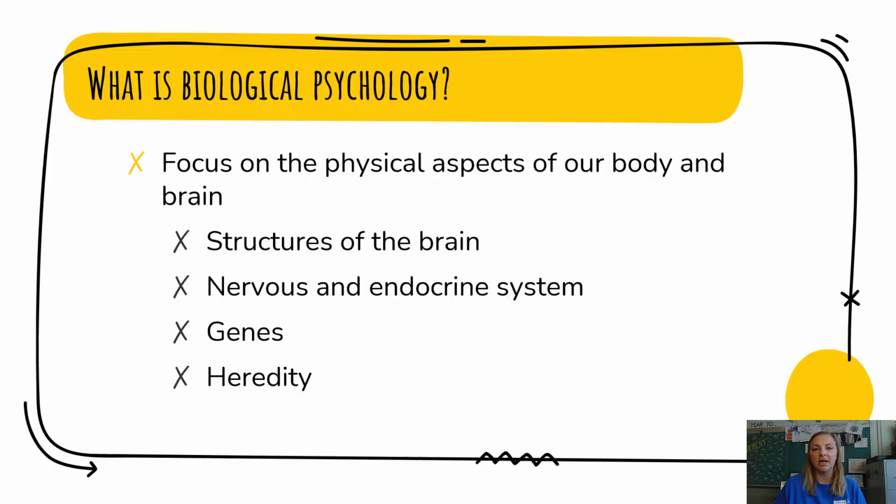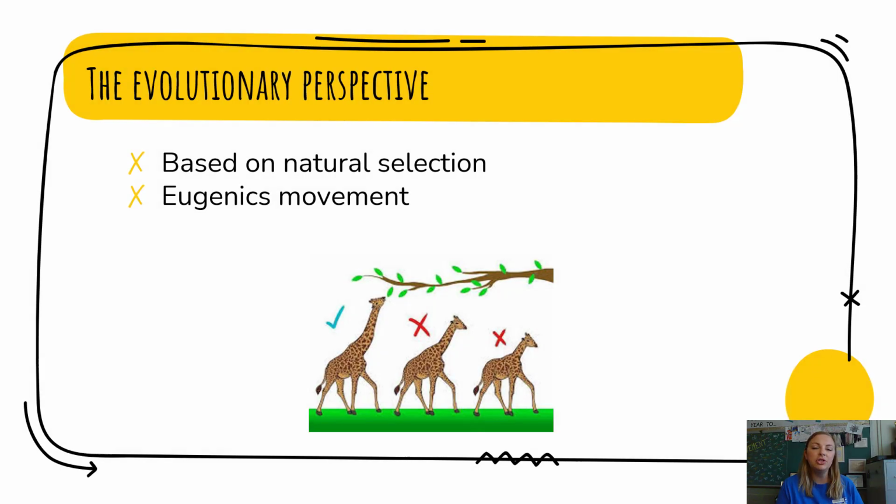So, biological psychology is really focusing on the physical aspects of our body and our brain. This includes the structures of our brain, the nervous and endocrine systems, our genes, and heredity. So, how our genes are passed to us from our parents, as well as how genes are passed throughout a species. Because we're talking about how genes are passed throughout a species, we also need to talk about what evolutionary psychology is. And this is really focusing on the idea of natural selection and the survival of the fittest.